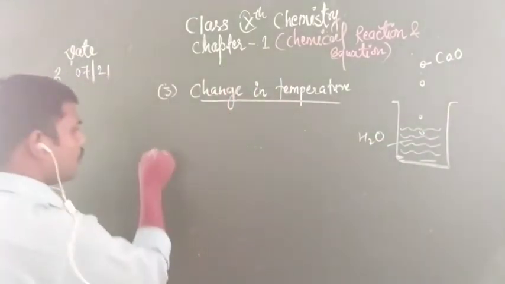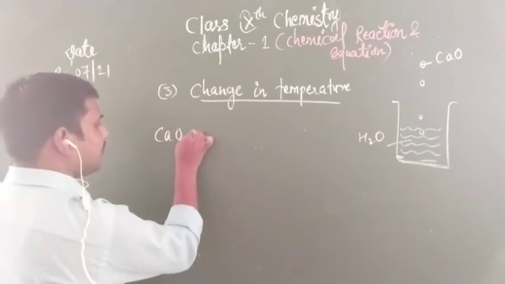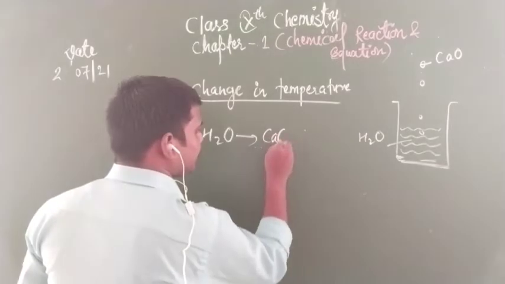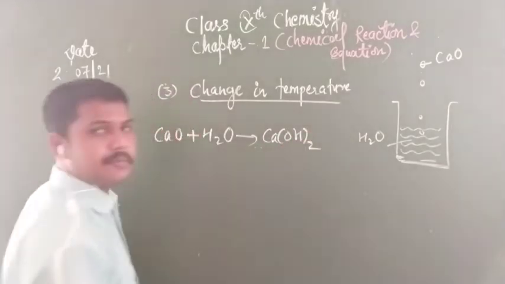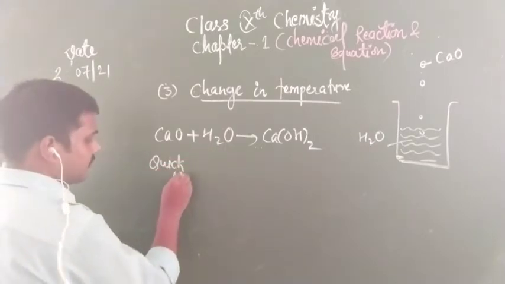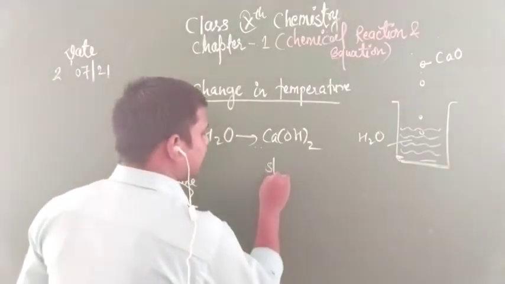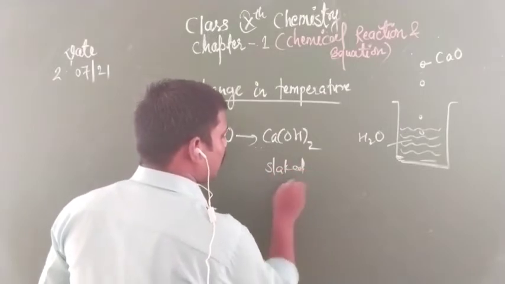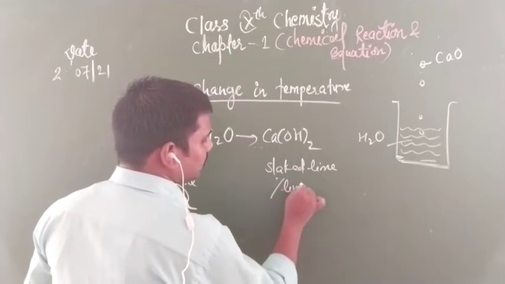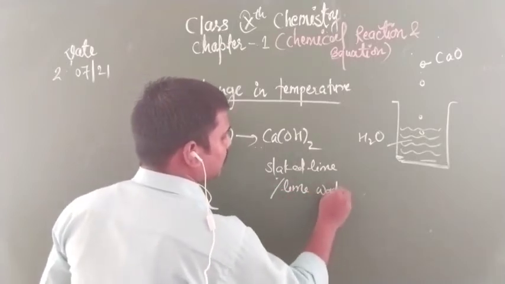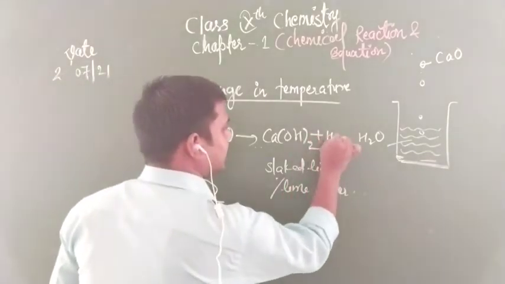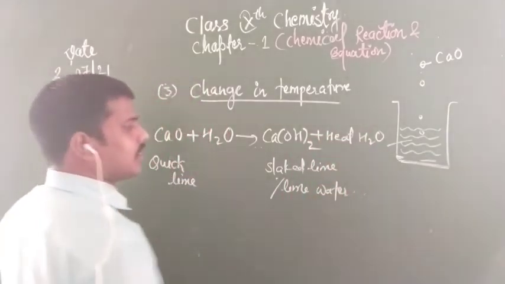Now when calcium oxide reacts with water, it forms slaked lime. This one is quicklime, and this one is slaked lime, or lime water. Clear everyone? Along with heat energy released. Clear everyone?